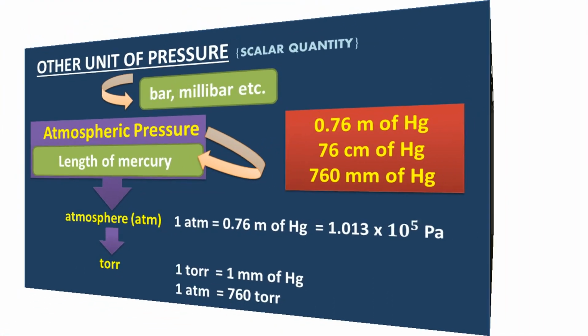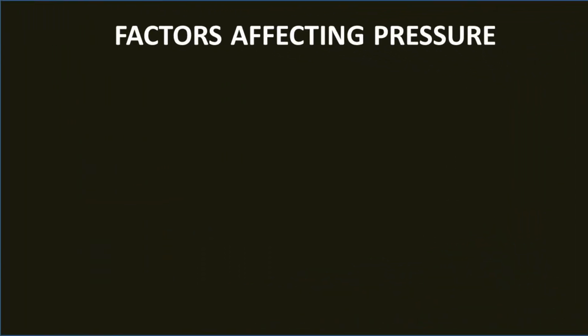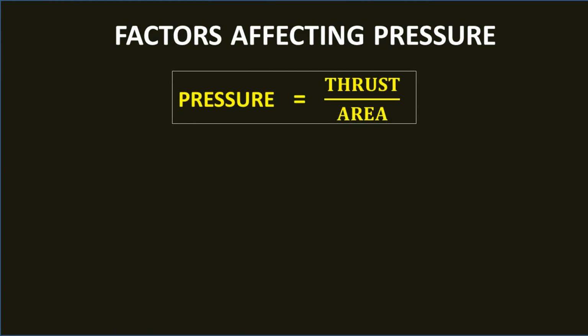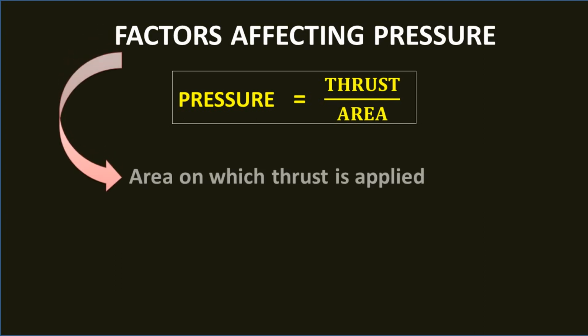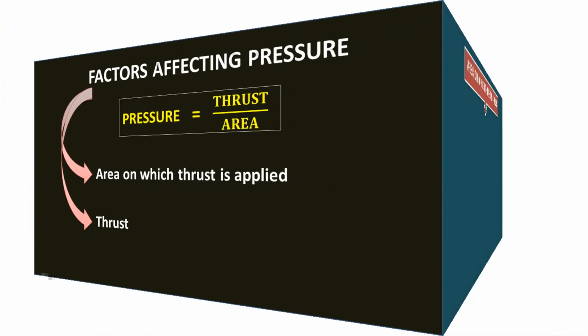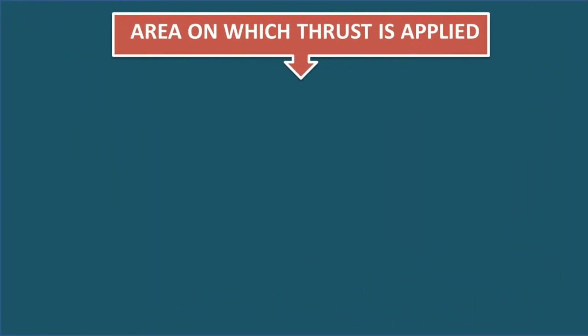Now let us study the factors affecting the pressure. We know pressure is equal to thrust divided by area. So pressure depends on two factors. Number one, the area on which the thrust is applied, and number two, the thrust. Now how do these factors depend? Number one, area. Area is inversely proportional to pressure.